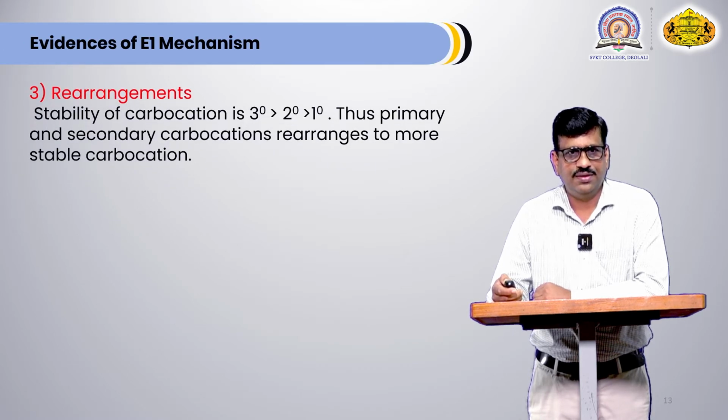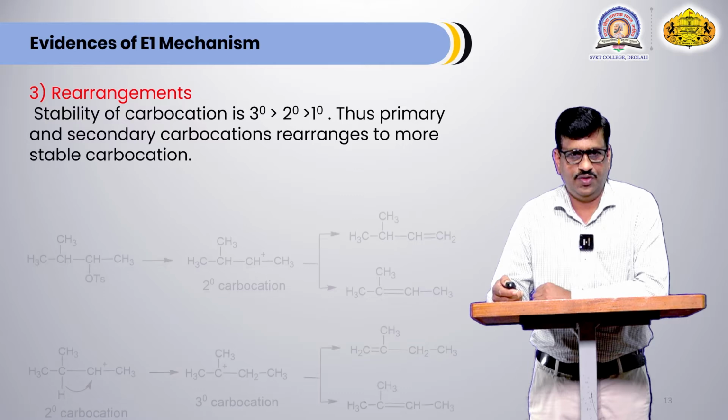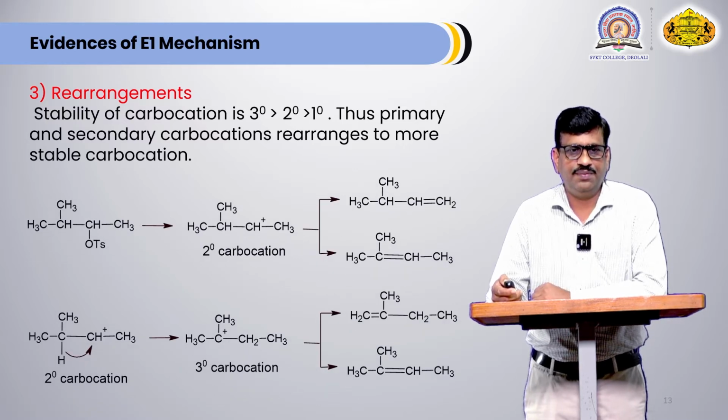This is the third evidence: rearrangement reaction. Rearrangements take place in E1 elimination because of the different stability of carbocations. The primary and secondary carbocations convert themselves into tertiary ones if possible. Now let's see here, this is the example.